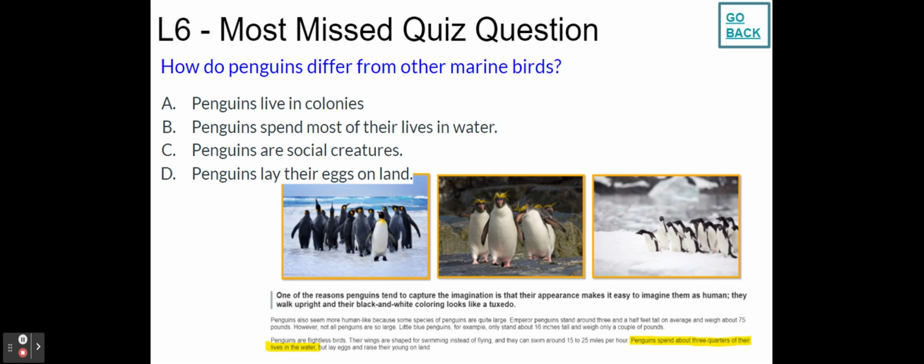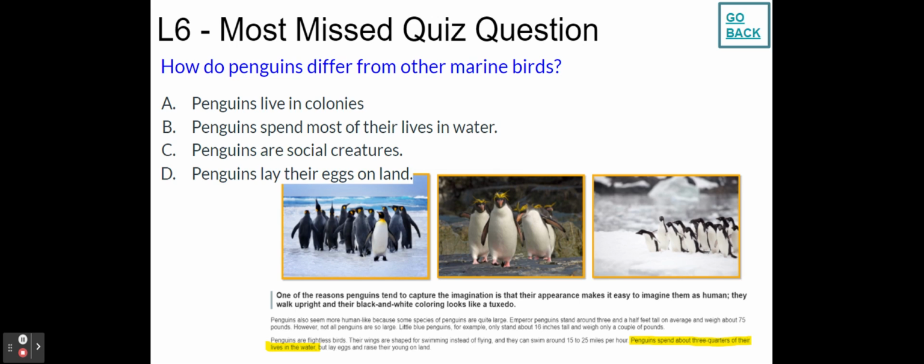Penguins are adapted for a life of swimming and a life spent mostly in water, which is different from other marine birds, which do spend time in water, but not most of their time, not the majority of their time. A lot of their time is spent flying in air and on land.